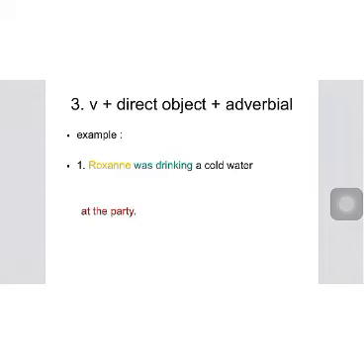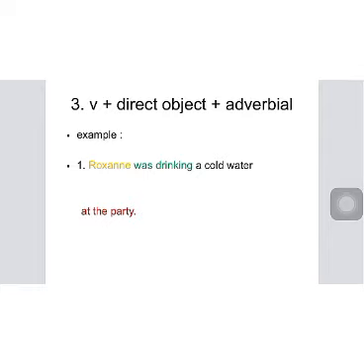Hi everyone, my name is Firda Yanuar, and now I will explain about noun phrase structure that contains verb, direct object, and adverbial. So, direct object is a noun phrase. It can be a person or thing that answers the question of who or what. And adverbial are words that we use to give more information about a verb. And now, let's take a look at the example.